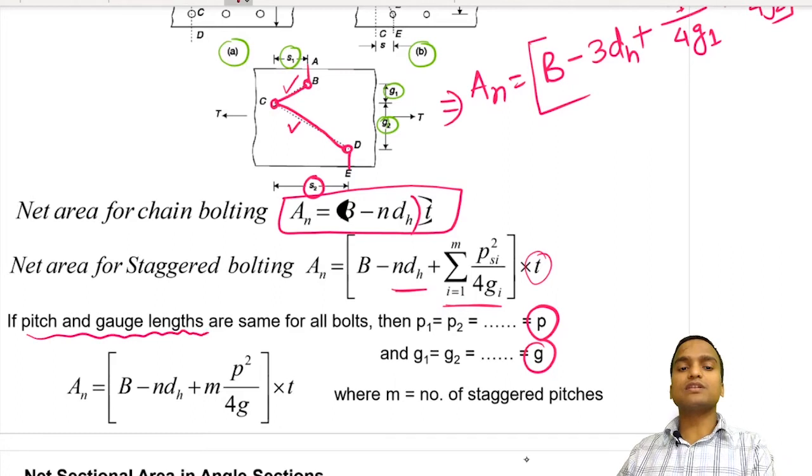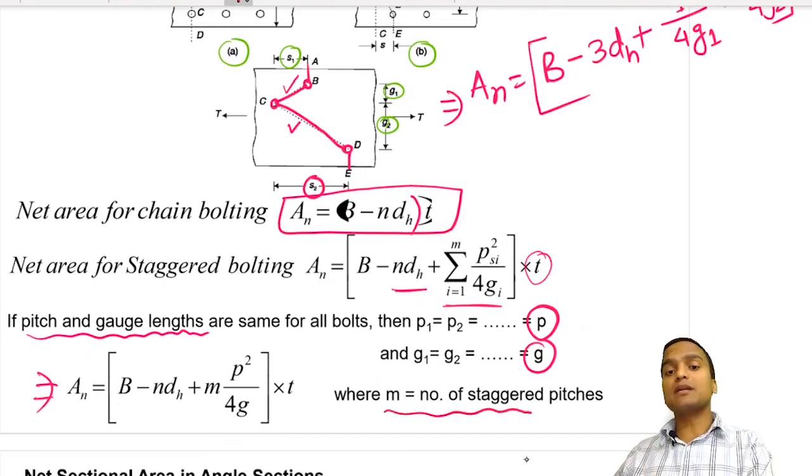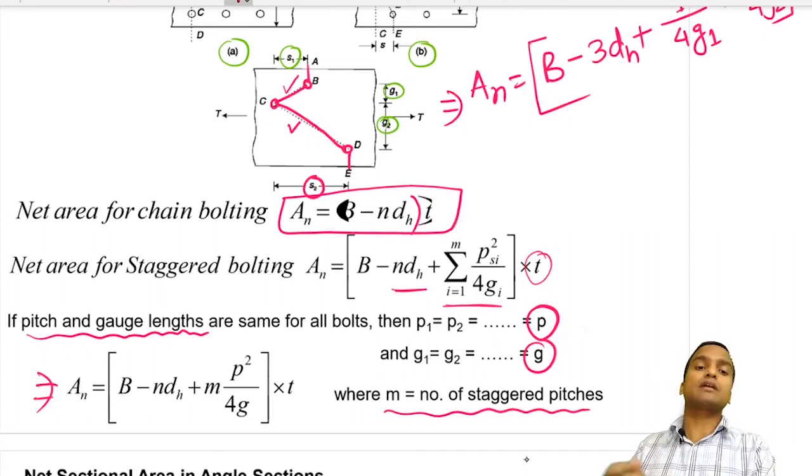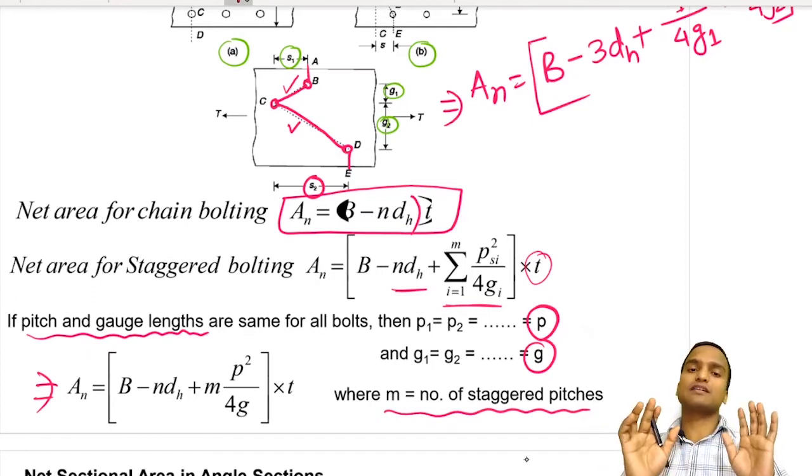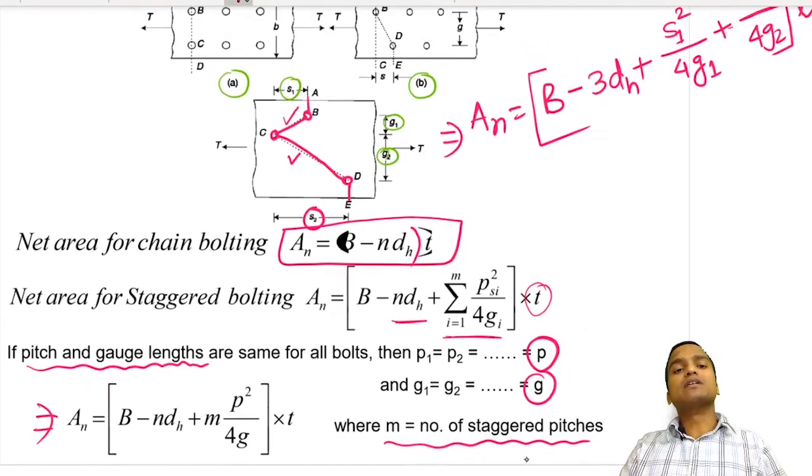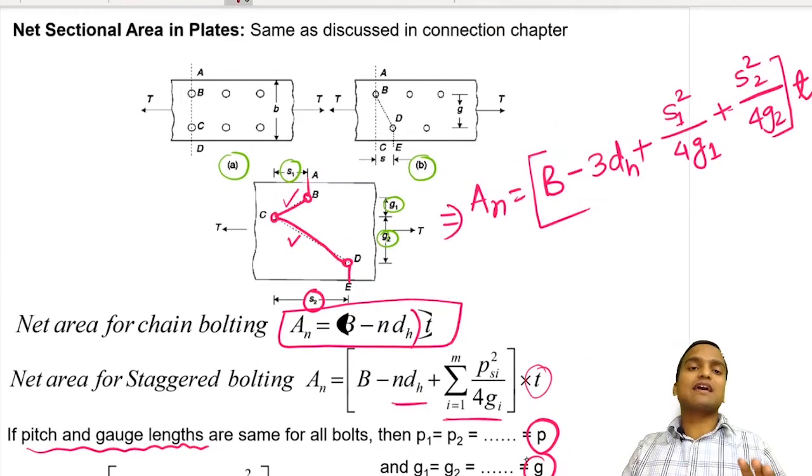In that case the equation of net area for staggered bolting is simply this, where B is the width of plate, DH is the diameter of hole, N is the number of holes that the crack encounters, and M is the number of staggered pitches, how many staggerings are done. So M times P square by 4 times G, as simple as this, and you multiply it with the thickness. So this is how the sectional area is calculated in plates.